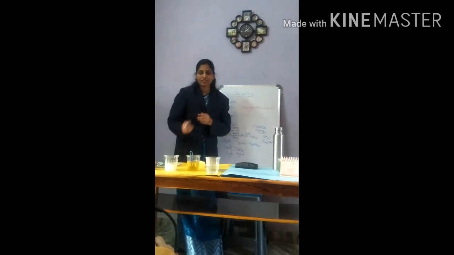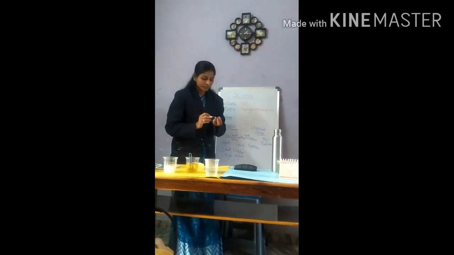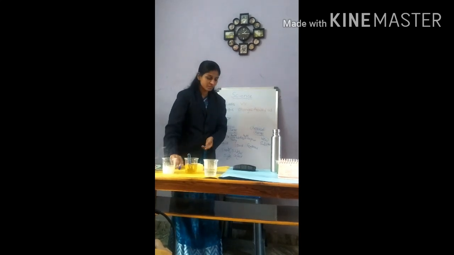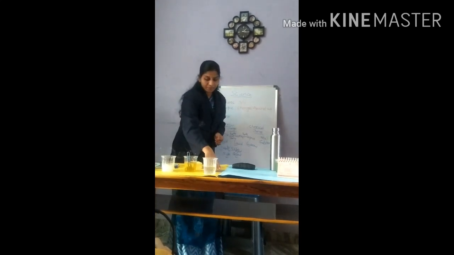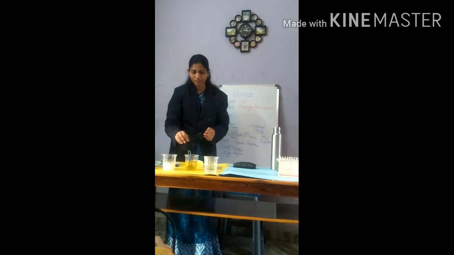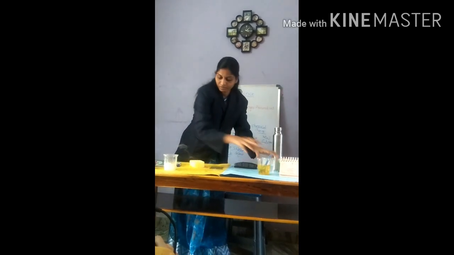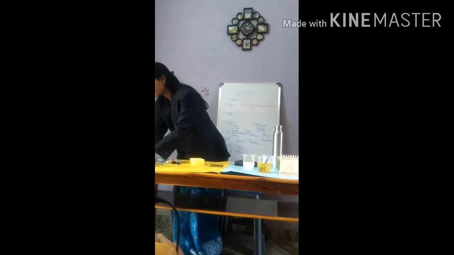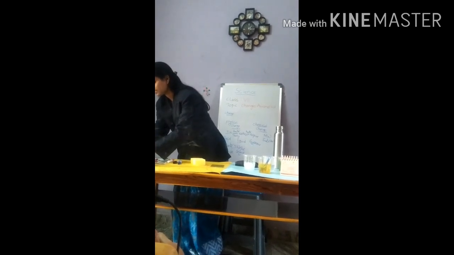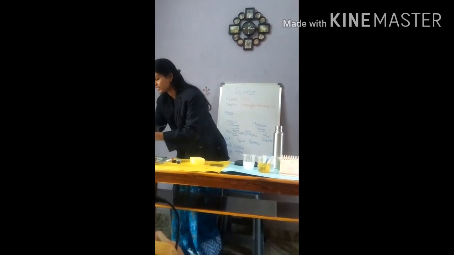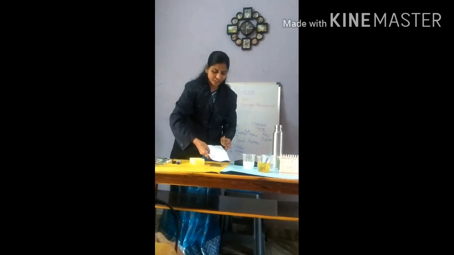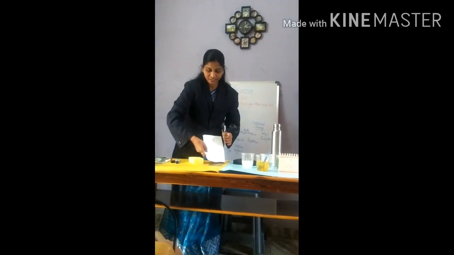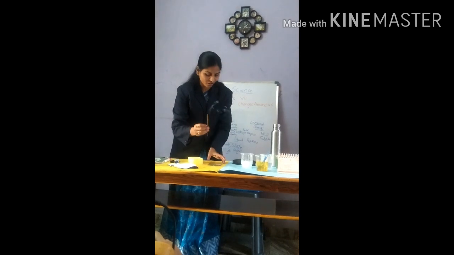So let us see some examples of how they take place. In our day-to-day life, every day we light an incense stick in our homes. You can see your mother lighting the incense stick before the God.